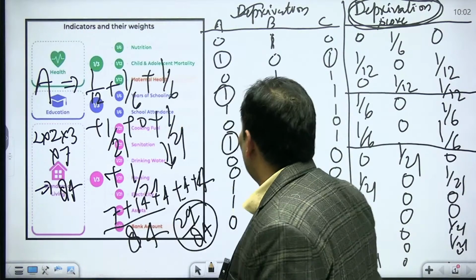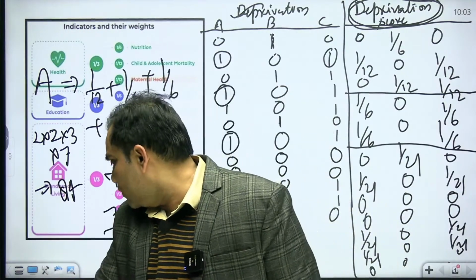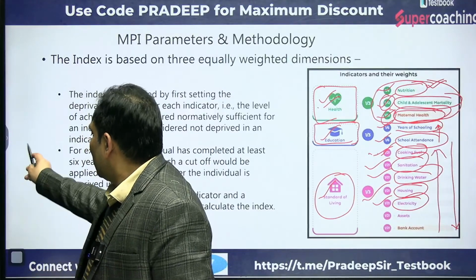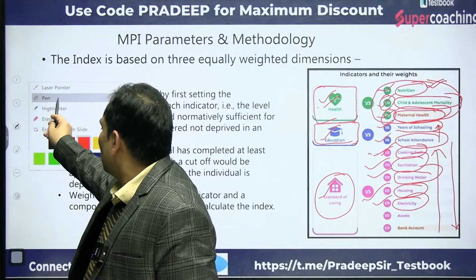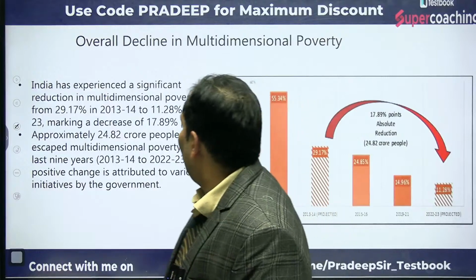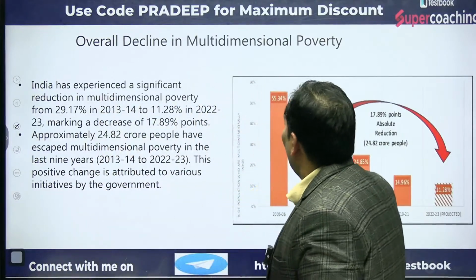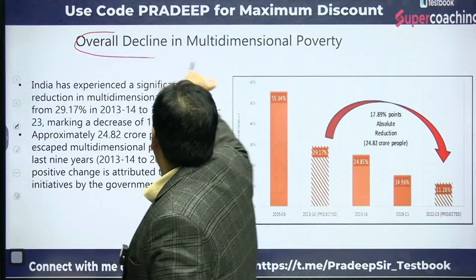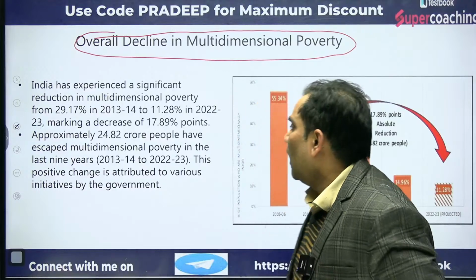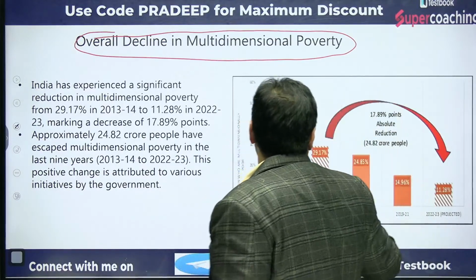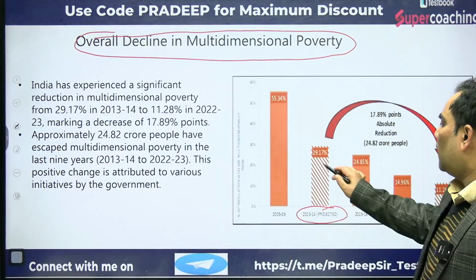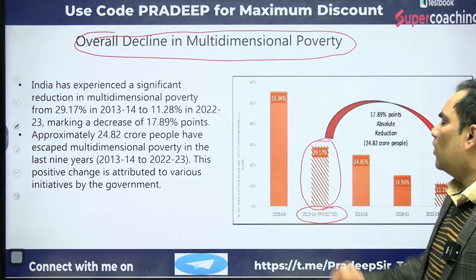Now when we proceed further, we are going to discuss the details of the report. The details of the report are not too important; this is simply factual. They want to say that in 2013-14, multidimensional poverty was 29.17%.